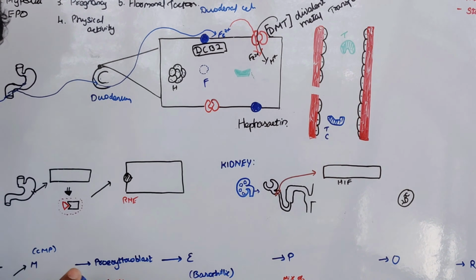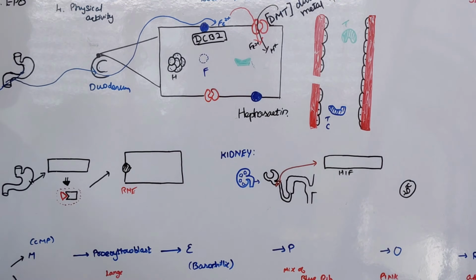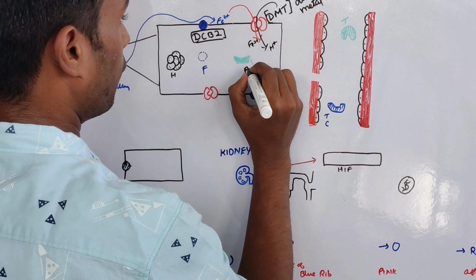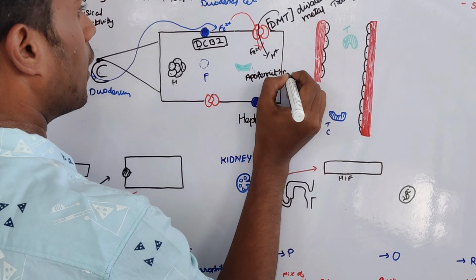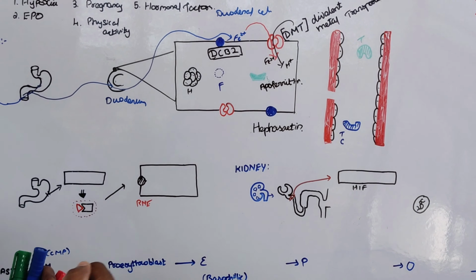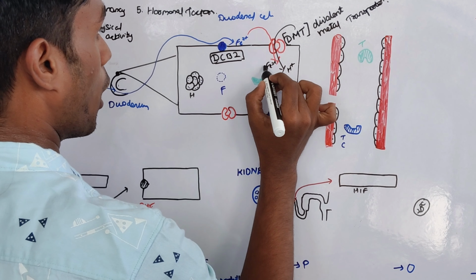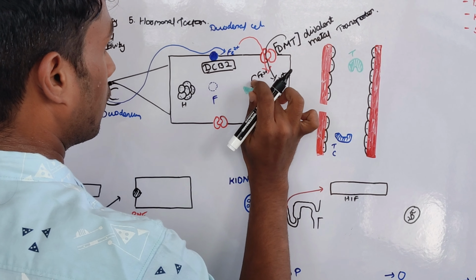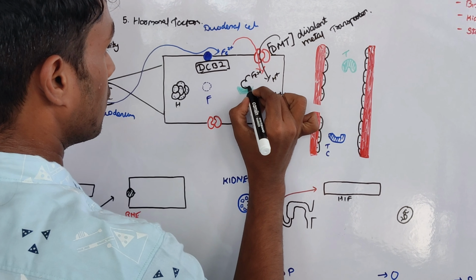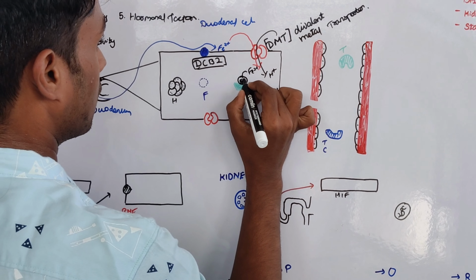Apoferritin. The entered free form Fe2 plus gets attached to the apoferritin. Fe2 plus.